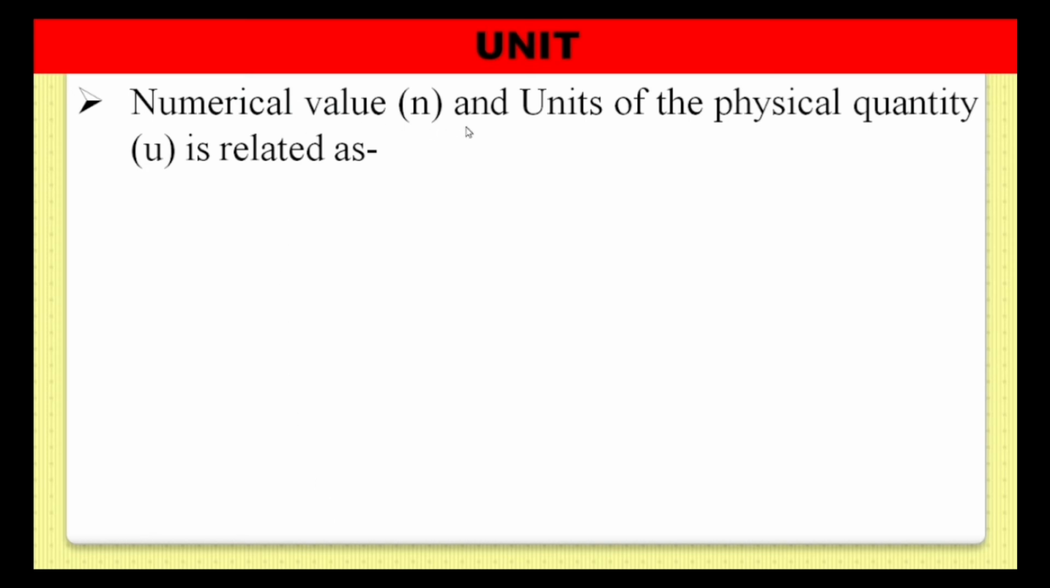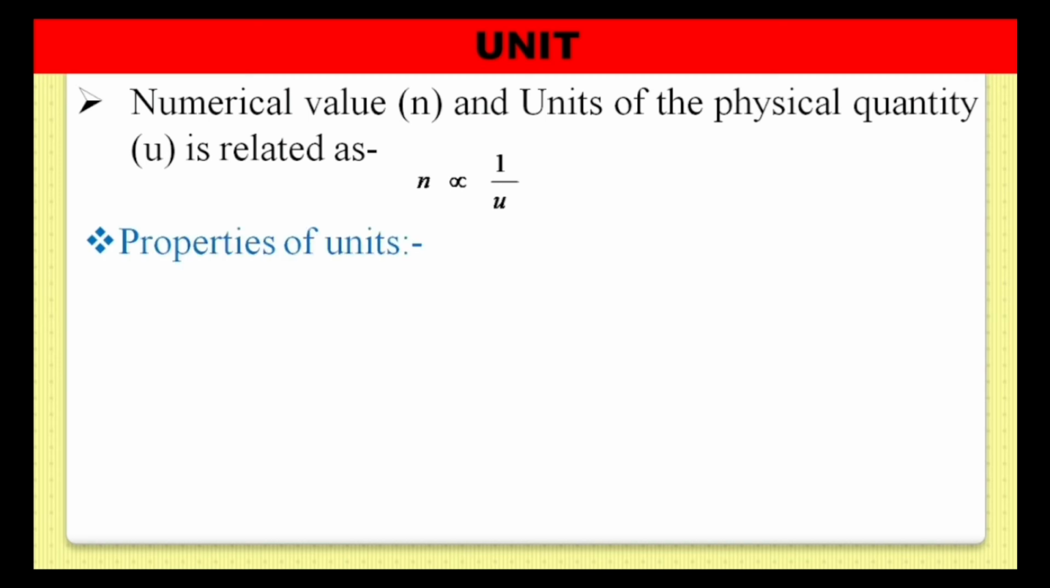The numerical value n and the unit of the physical quantity u are related by a relation like this: n is proportional to 1 by u. With the help of this relation, we can say that when the unit is larger, the numerical value will be smaller, and when the unit is smaller, the numerical value will be larger. That means numerical value and units are inversely proportional to each other.